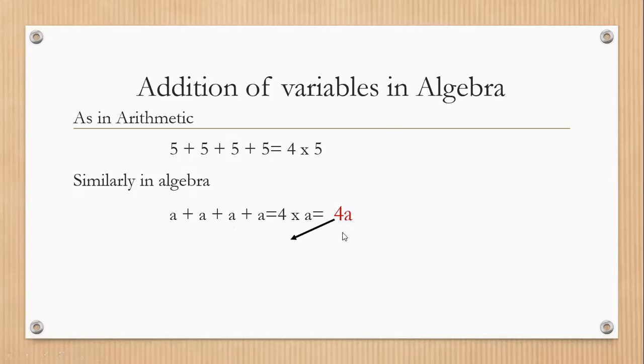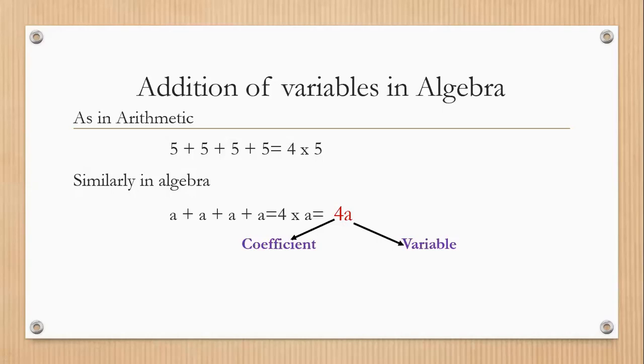Okay, what is this 4 over here? This 4 is called the coefficient. The number which is written with the variable, that is a factor of the variable, is called the coefficient. Clear?